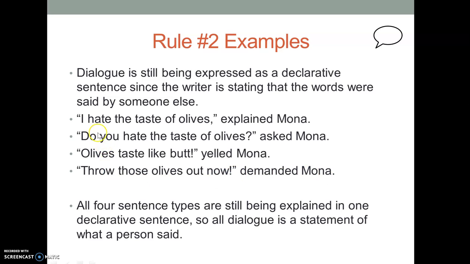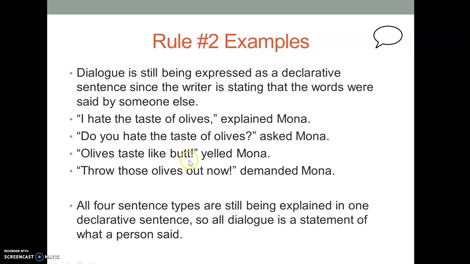Check it out. I hate the taste of olives, explained Mona. These are both declarative, so I just switch out that period for a comma. Do you hate the taste of olives? This is interrogative, so I changed my verb to asked, and I changed my punctuation to a question mark because she's interrogating someone or asking a question.